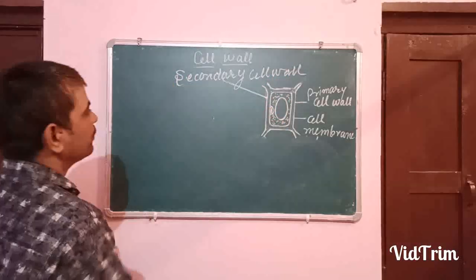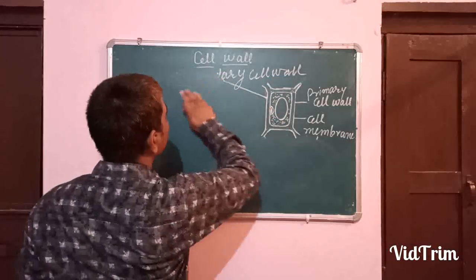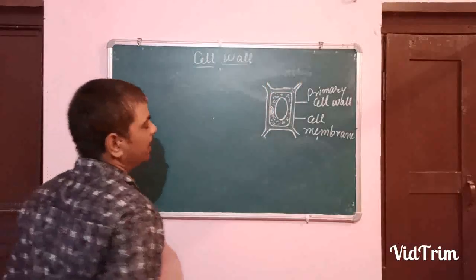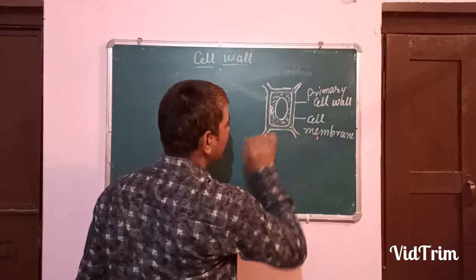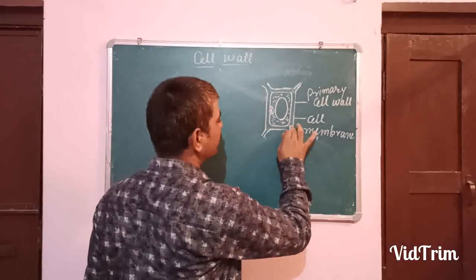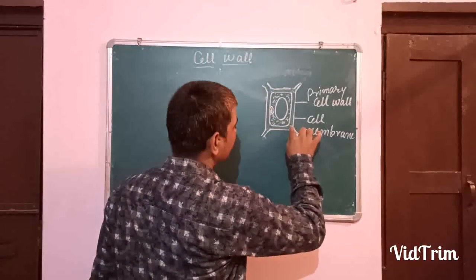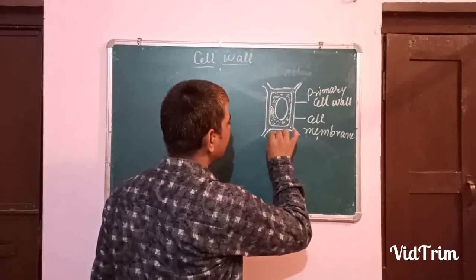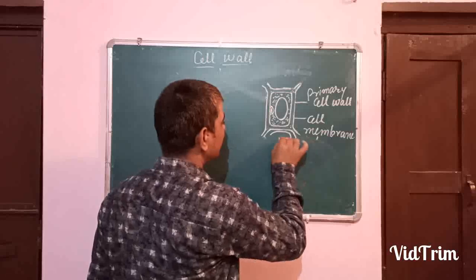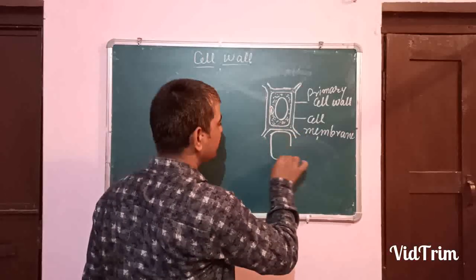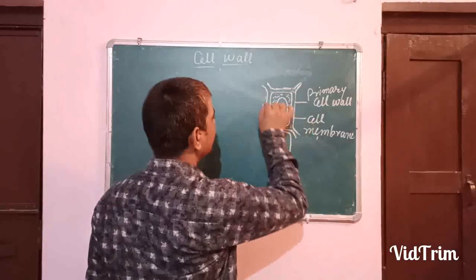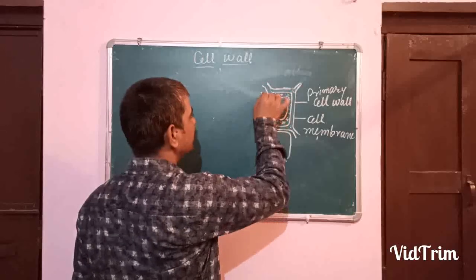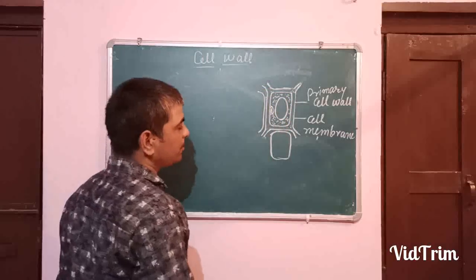Now see, the secondary cell wall is not there. Here you are seeing that it is going to form another cell. Here will be another cell. Similarly, here will be another cell.